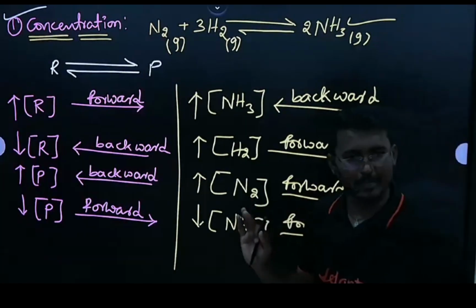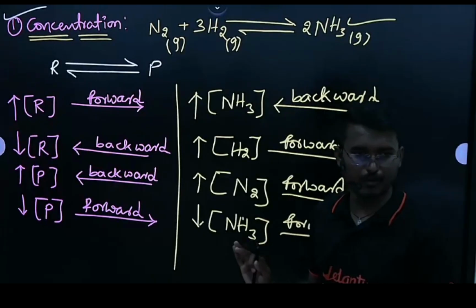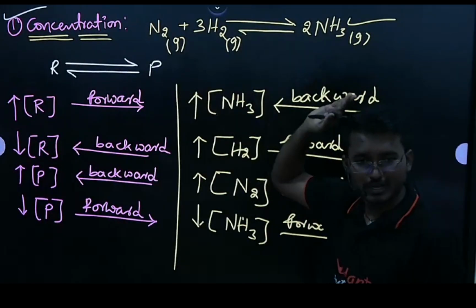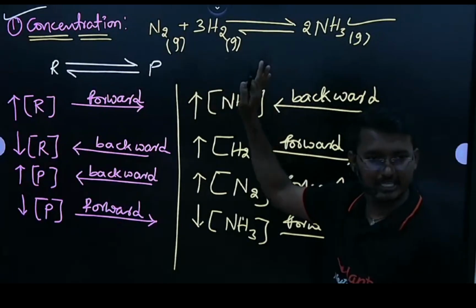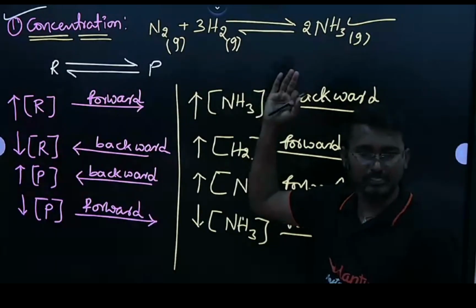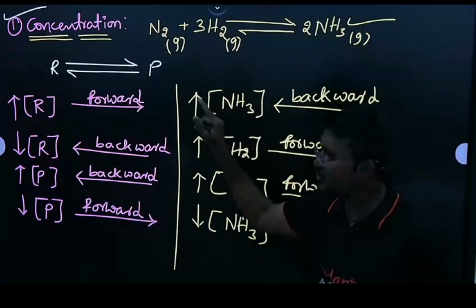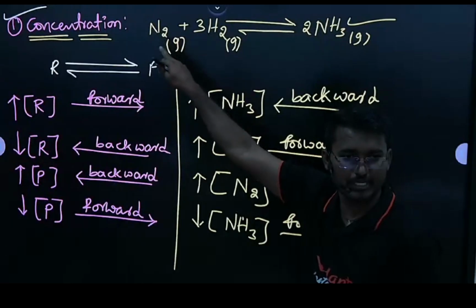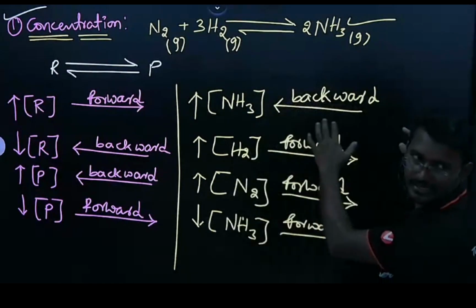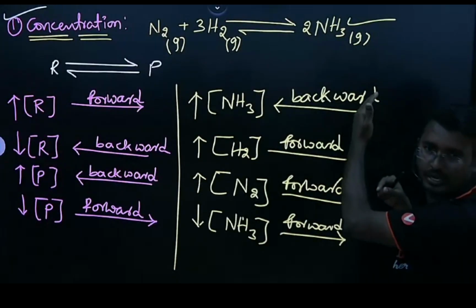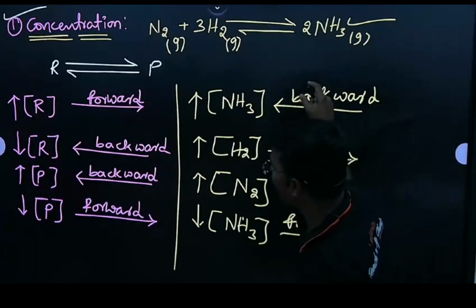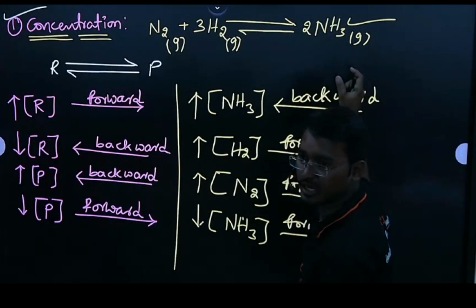I want to prepare ammonia, more yield of ammonia. So I have nitrogen and hydrogen. Initially the reaction is in equilibrium. So now I want to increase the yield of ammonia. Then what can I do? Either I am going to increase the concentration of nitrogen or increase the concentration of hydrogen. That will yield more amount of ammonia, right? More yield of ammonia.